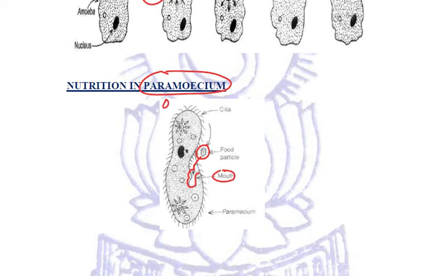And if the food particle is anywhere else, it is brought to this opening with the help of hair-like structures present all over the surface of paramecium called cilia. So this is how all the various steps of nutrition take place in unicellular organisms.